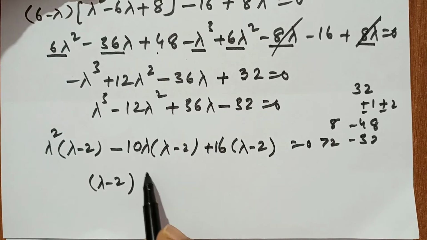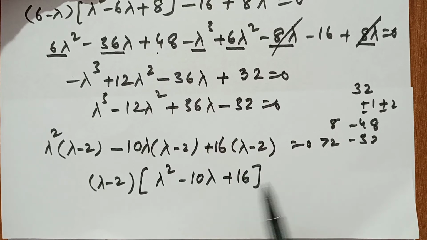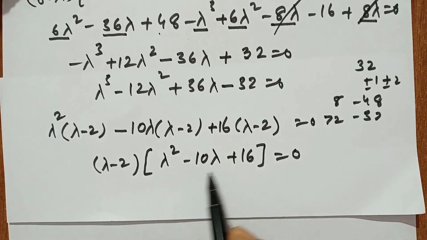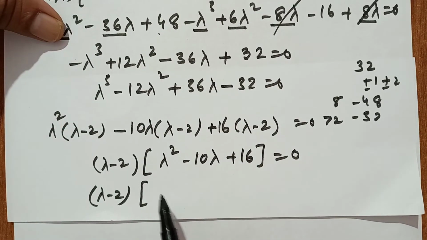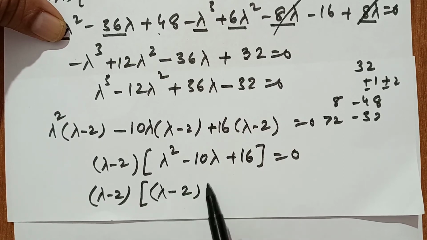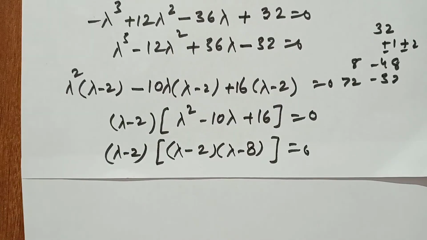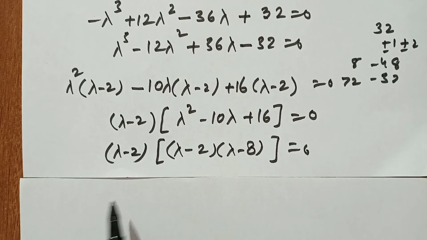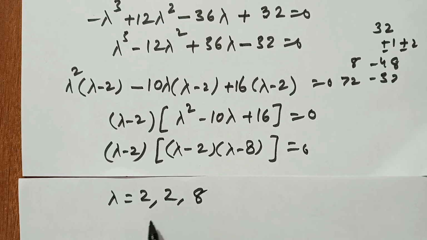Now lambda minus 2 is common. So this is lambda square minus 10 lambda plus 16 equal to 0. This is a second degree equation, which is very simple to solve. It is very easy: lambda minus 2, lambda minus 8 equal to 0. So the values of lambda are 2 and 8. Here two roots are equal, so our aim is to obtain two eigenvectors for the same root.